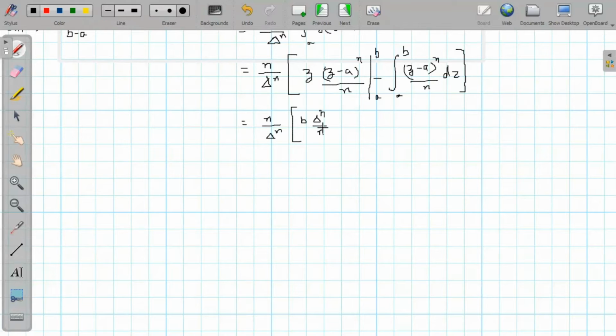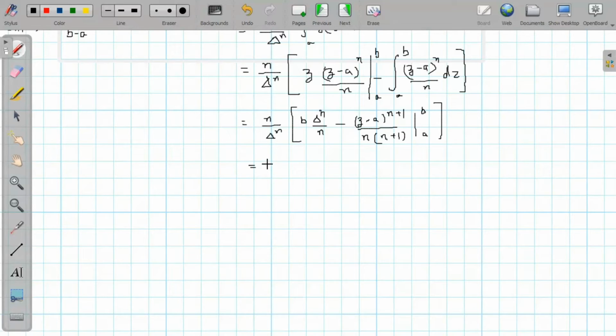So that is the first term, minus integration of this, which will be Z minus A raised to power N plus 1 divided by N, which is already there, times N plus 1, lower limit A, upper limit B.